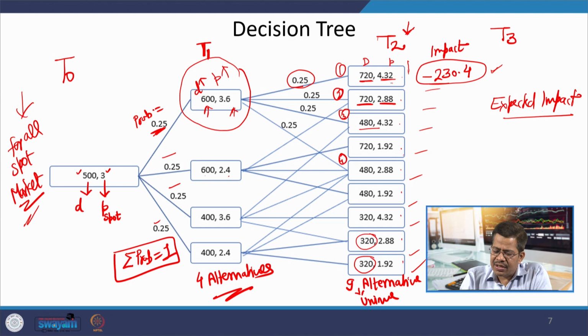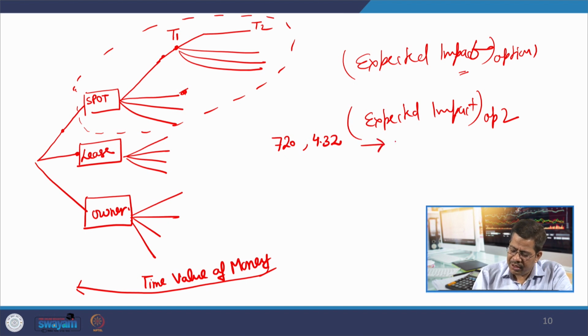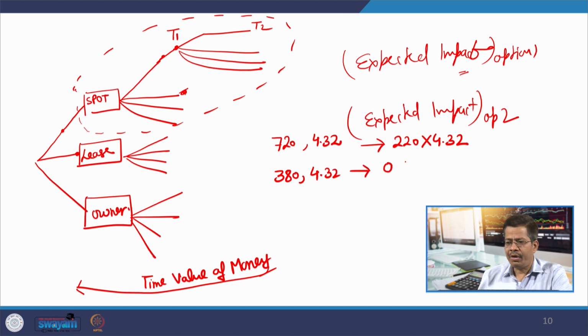Like in this case, if you see, in case 2, it will be let us say 724.32. So, here you will be calculating 220 at the rate of 4.32, while in the case of 384.32, there will be no cost, 0 cost, because you are not going to use any capacity from the spot market.